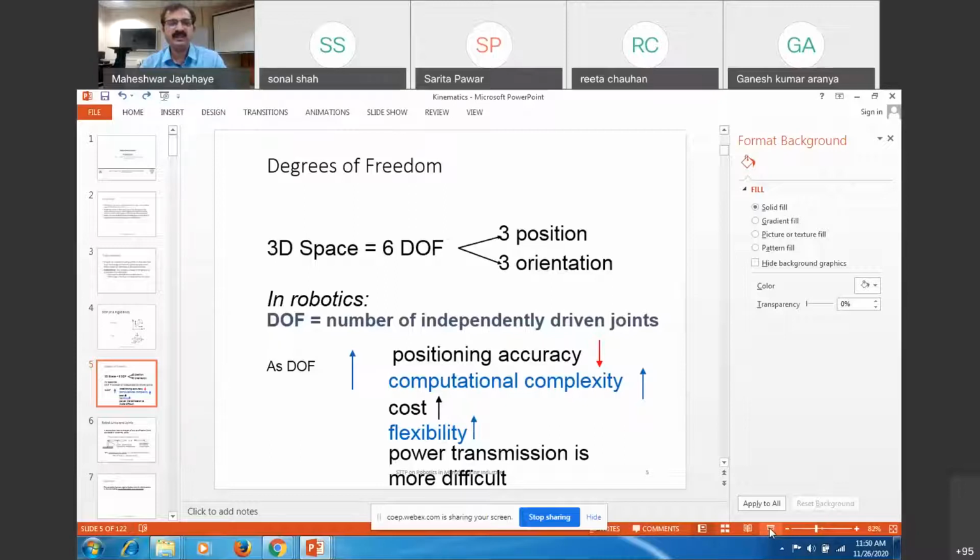And how these degrees of freedom affect our robot application or costing is being mentioned.